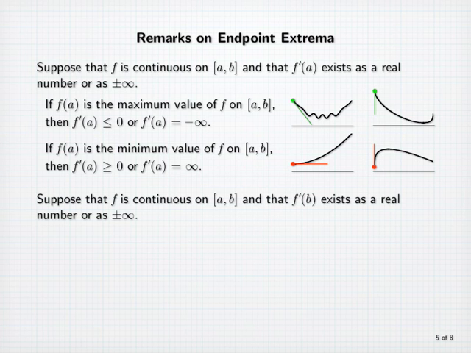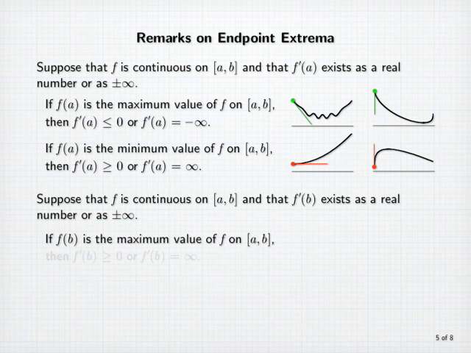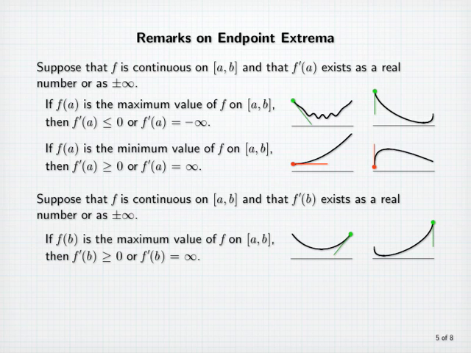Suppose that f is continuous on [a, b] and that f'(b) exists as a real number or as minus infinity or plus infinity. If f(b) is the maximum value of f on [a, b], then f'(b) is greater than or equal to 0, or f'(b) is plus infinity. In this picture, we have a maximum value occurring at the right endpoint. Notice that the slope there is positive. Here, the maximum value again occurs at the right endpoint. The derivative there is plus infinity.